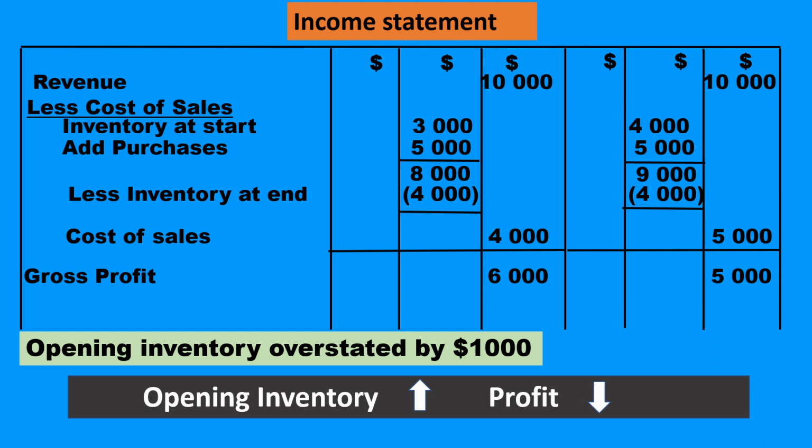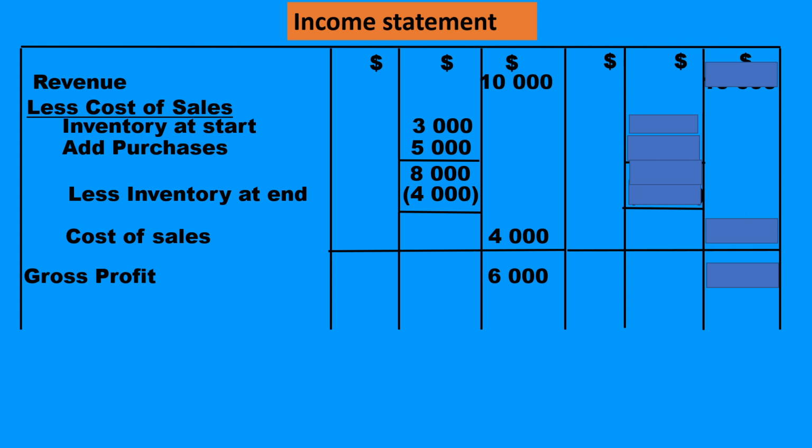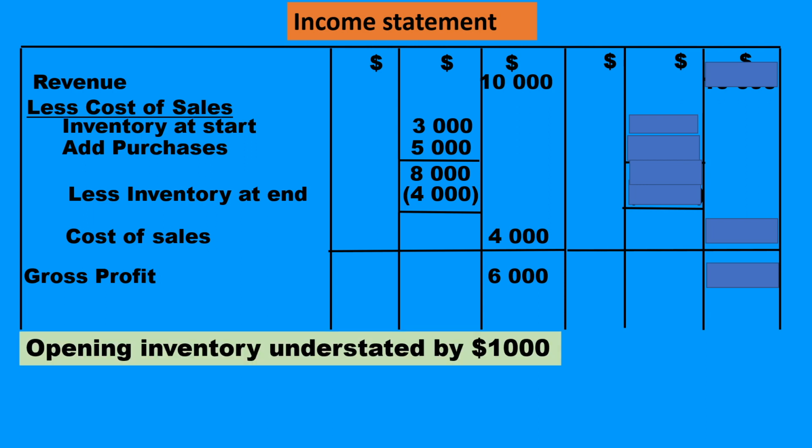Let us look at a second situation. This time we say that opening inventory is understated by $1,000. The revenue would be the same. Inventory at start from $3,000 would become $2,000. Purchases remaining the same, that gives a total of $7,000. Closing inventory remains the same.